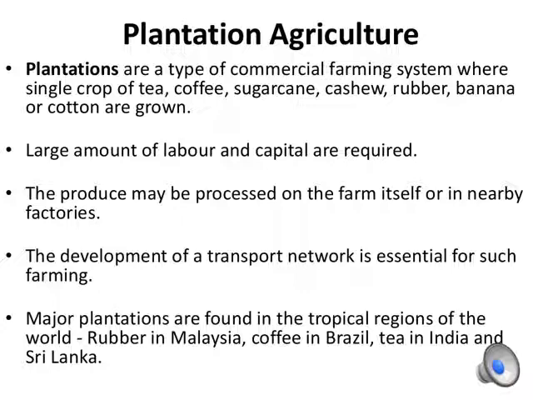The produce from these plantations, like tea leaves and rubber latex, is processed into market-ready output, that is tea and rubber sheets. In common, it is in tropical and subtropical regions of the world like India, Sri Lanka, Malaysia and Brazil.